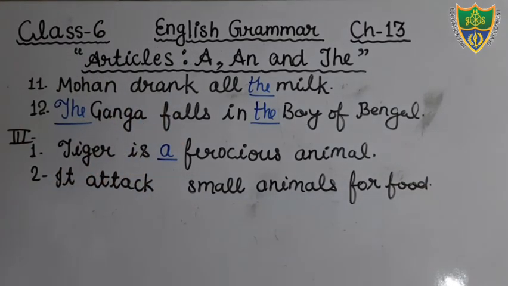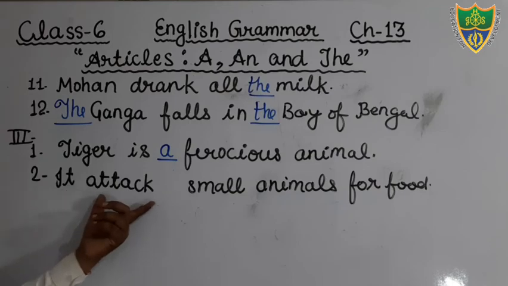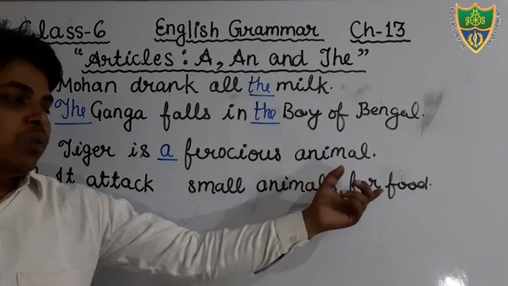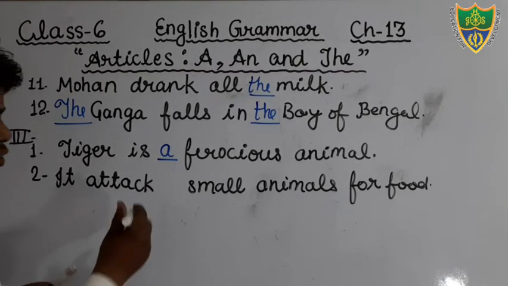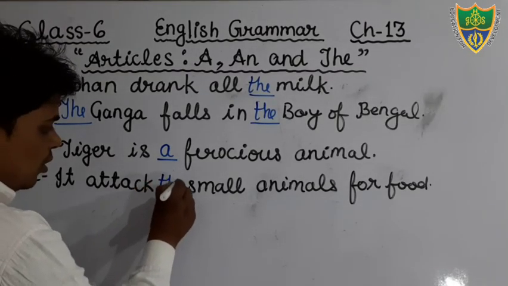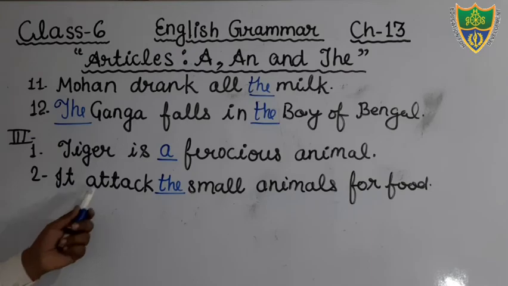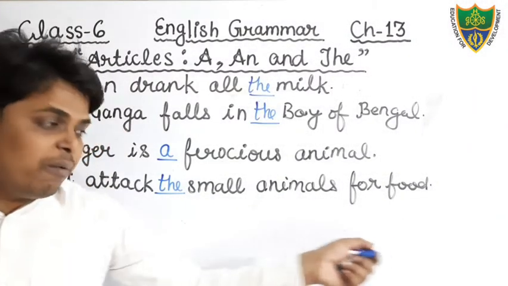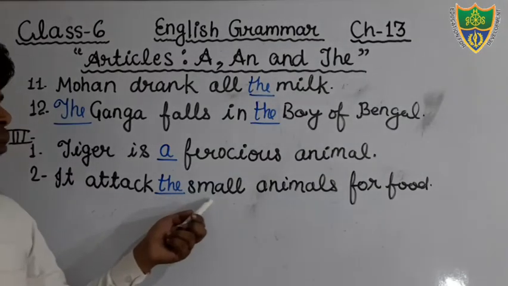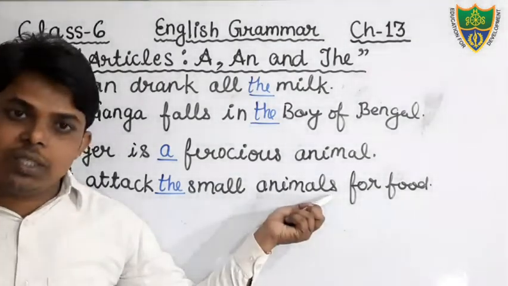Okay, this is your sentence given. Okay, in the question number 2. It attack small animals for food. It attack the small. Students, we will use the article the. Just see, it attack the small animal for food. Okay, we will use the article the just before the word small animals.